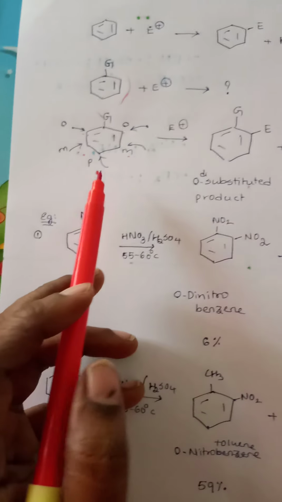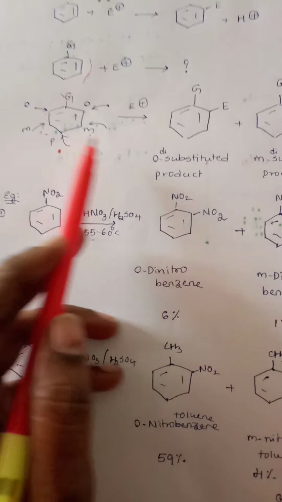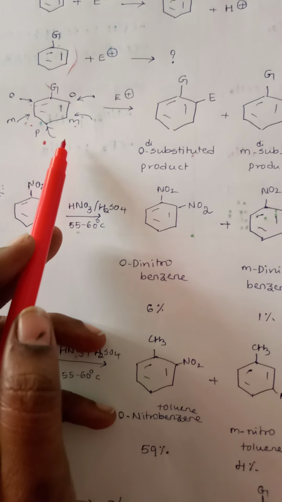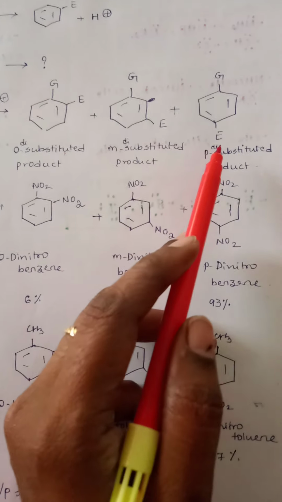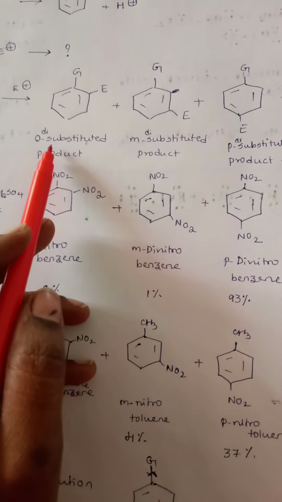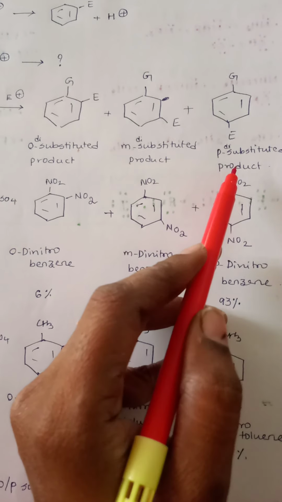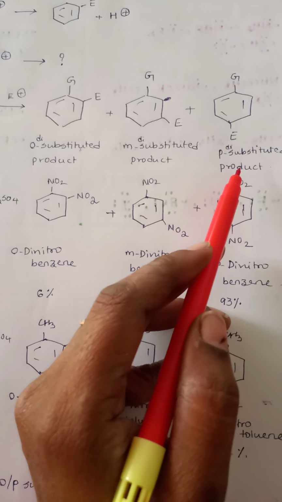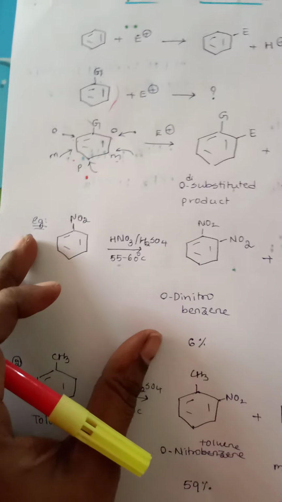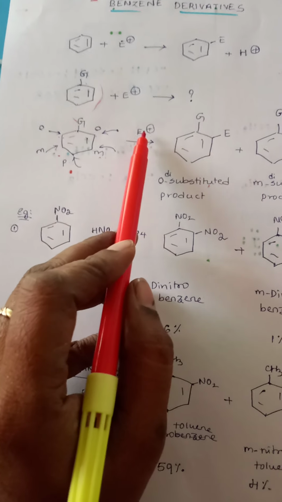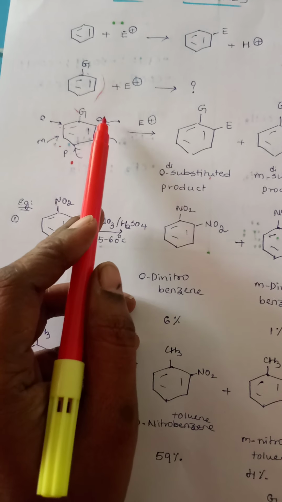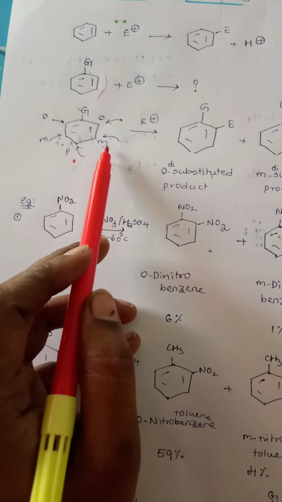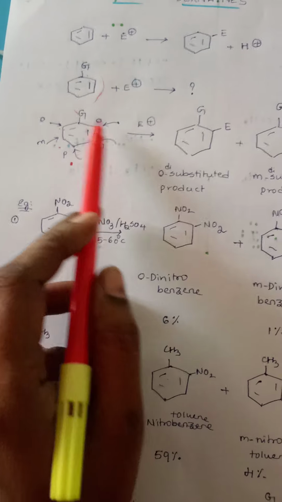So when you take a monosubstituted benzene and further subject it to electrophilic substitution, we may get a mixture of three possible isomers. That could be the ortho isomer, the meta isomer, along with that you also get the para isomer. Hope it is clear till here. When you are subjecting a monosubstituted benzene to electrophilic attack, the attack can occur at ortho or meta or para or on all three.